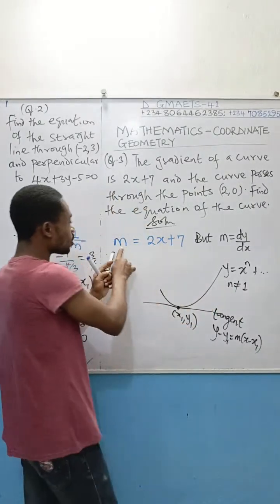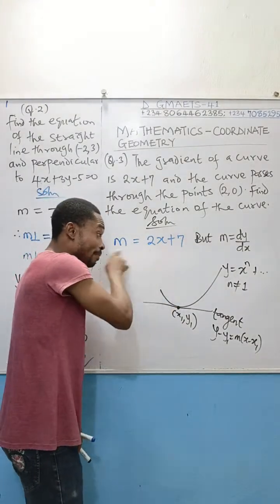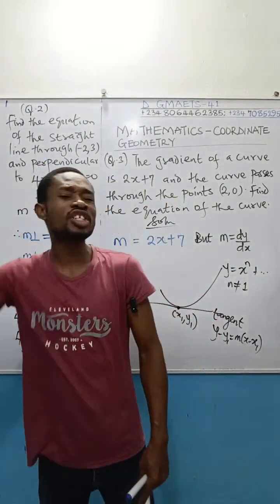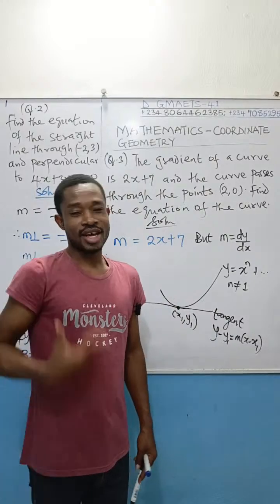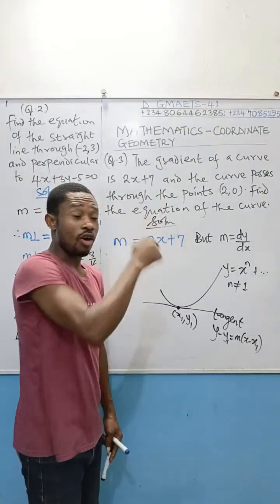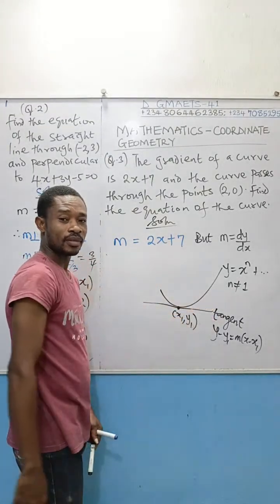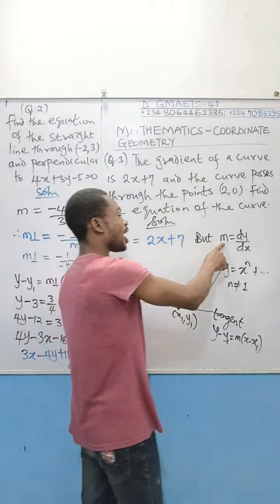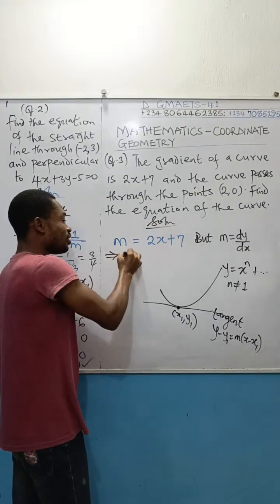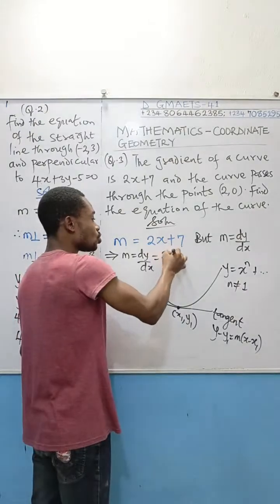Which means that if somebody is telling me that m is equal to 2x plus 7, this m, which is gradient, I actually obtained it from differentiating the curve. And here the examiner is now asking us to find that curve, the curve that was differentiated to get this gradient. So dear friends, since we know that gradient is equal to dy dx, this simply means that this gradient given to us, which is equal to dy dx, is still the same as 2x plus 7.